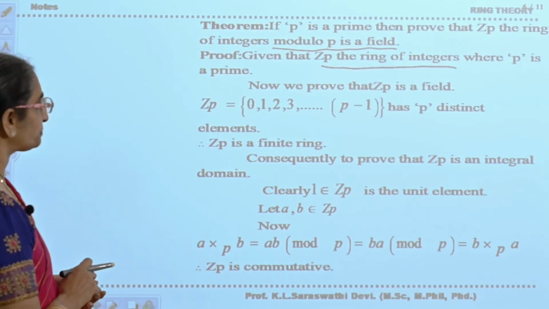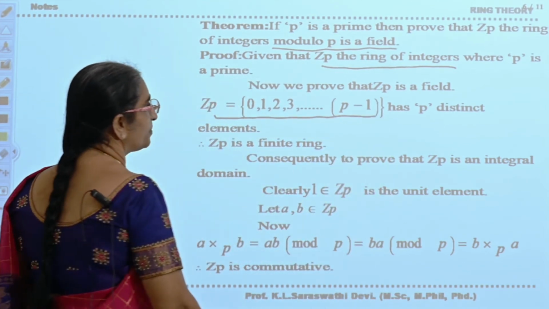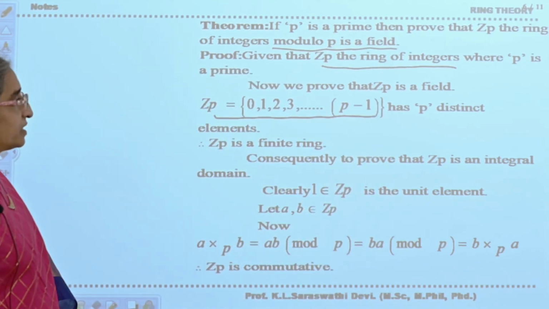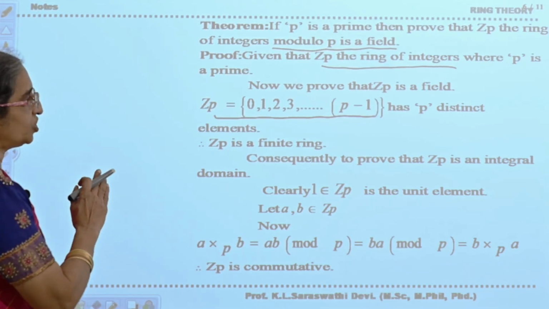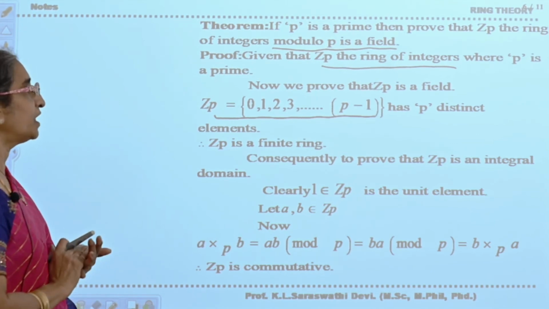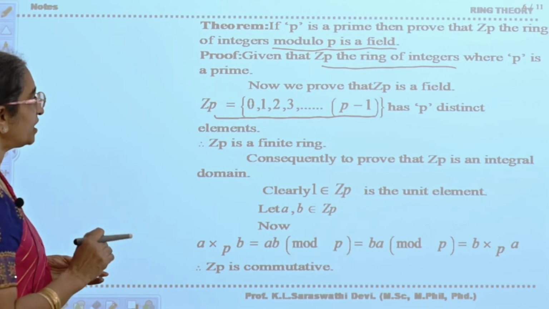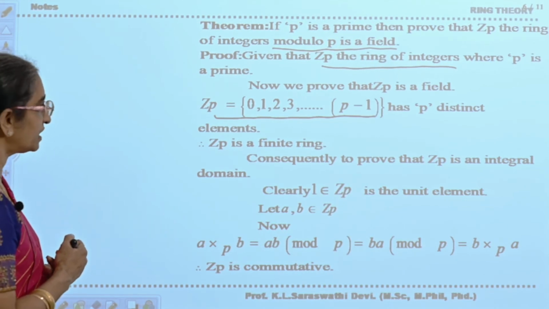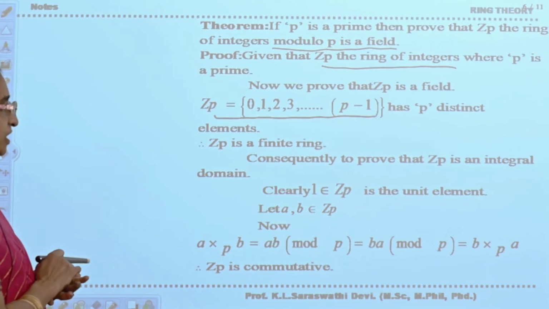Now see here. Z_p is 0, 1, 2, 3 and so on up to p minus 1. It has exactly p distinct elements, starting with 0 and going up to p minus 1. Z_p is a finite ring. Now, to prove that Z_p is an integral domain, clearly 1 belongs to Z_p and is the unit element.